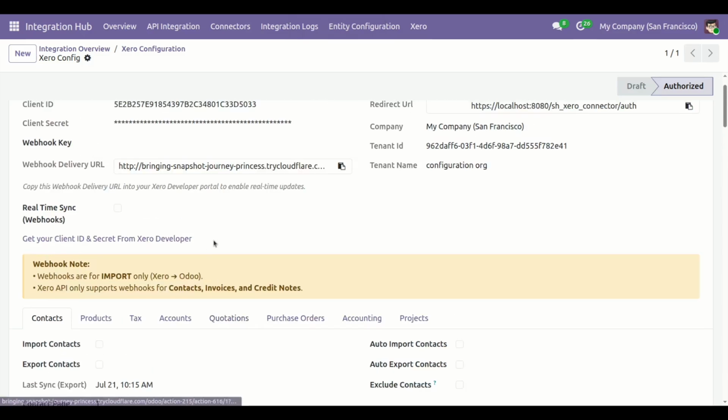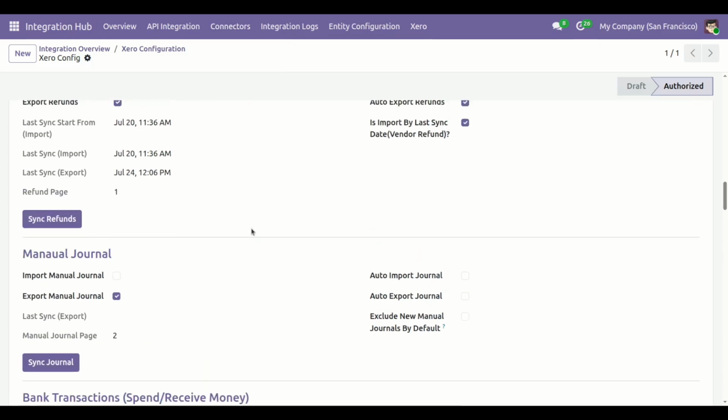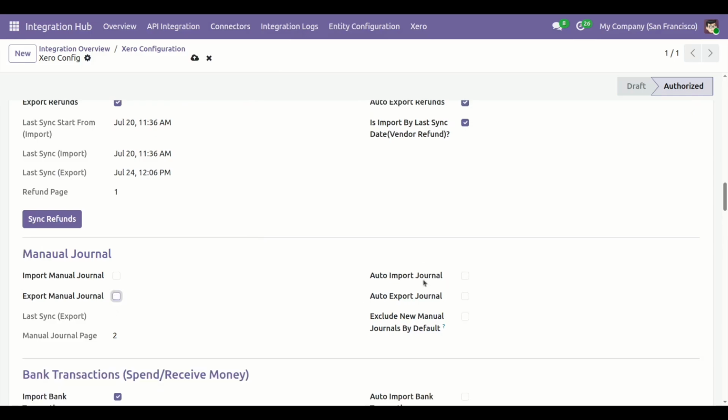Now if you do not want to do manual operation using the sync journal, like import and export, through this auto import journal boolean and auto export journal boolean, it will automatically import and export journals using cron. And if you want to exclude new journal records from Xero, use this boolean.